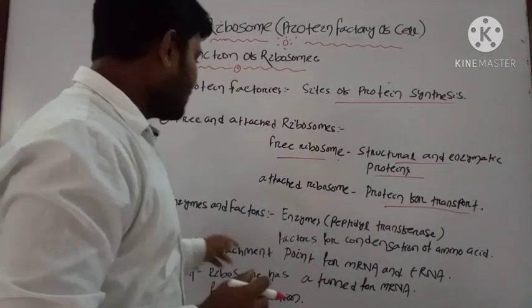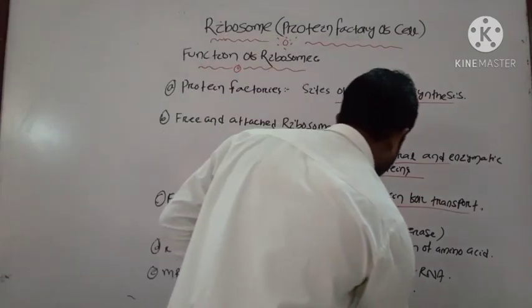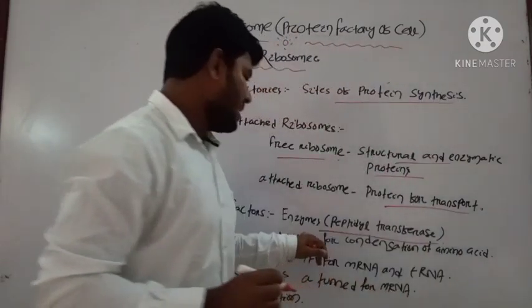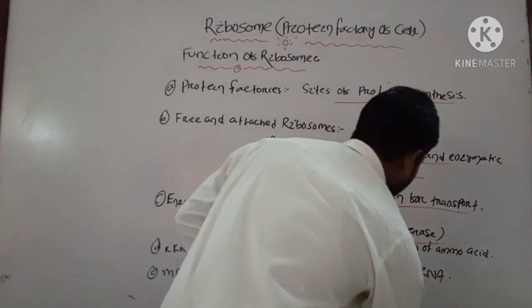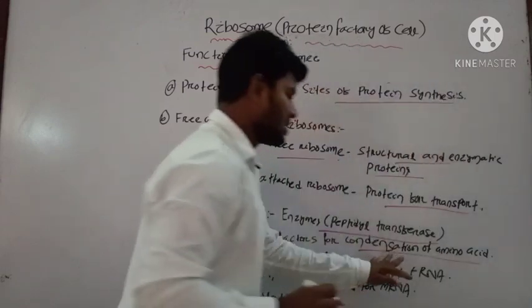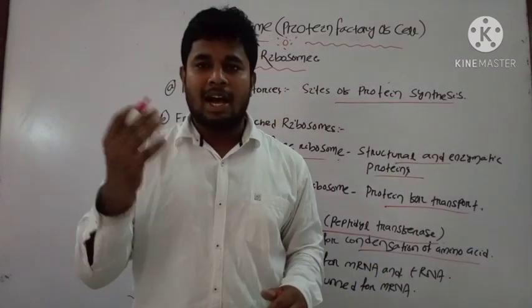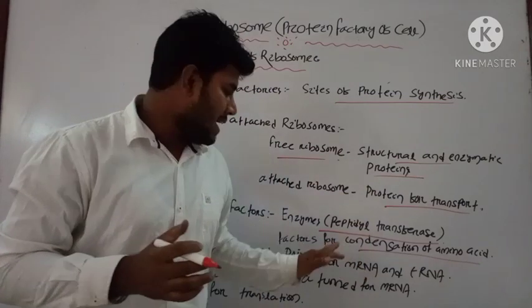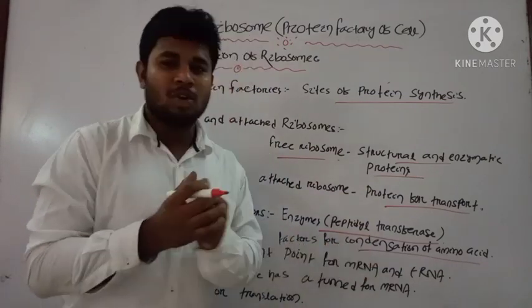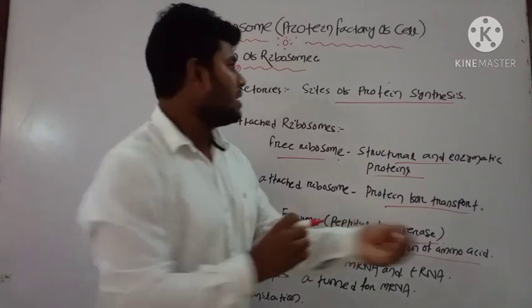It will produce the transport proteins which will be utilized in the cells. Then next is the different enzymes like peptide transferase which are present inside the ribosome. It also condenses amino acids. Different amino acids are united by the ribosome structure. By the condensation of two amino acids, they form a dipeptide.